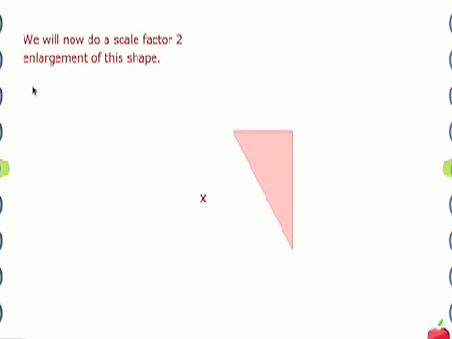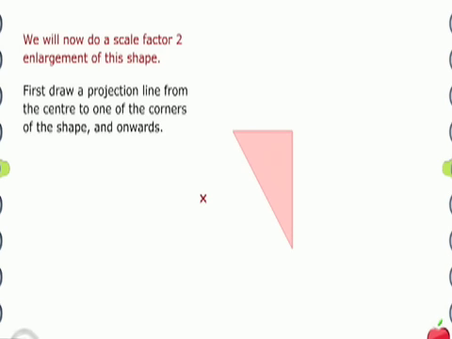So we've got a shape there and we've got a red cross. The shape is a lovely salmon pink triangle, and the red cross represents the centre of enlargement, and we've got to try and do a scale factor 2 enlargement of our lovely salmon pink triangle. So how do we do that?